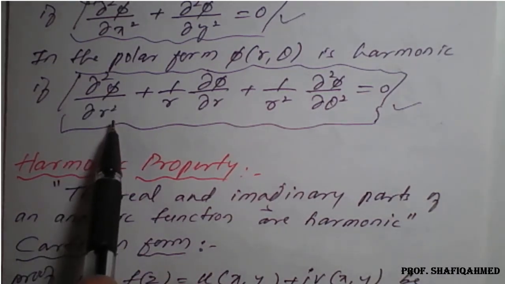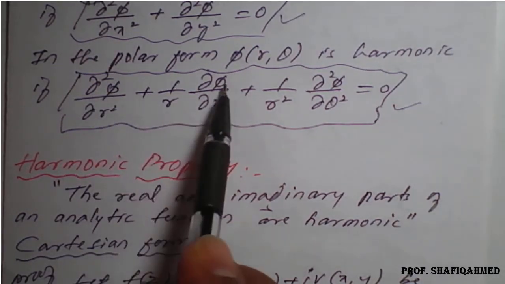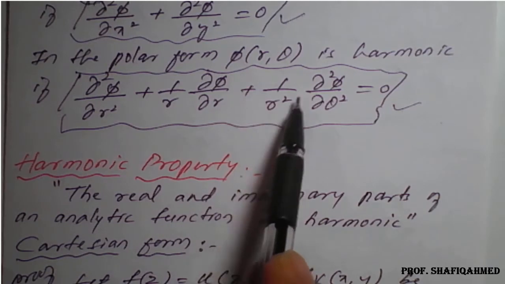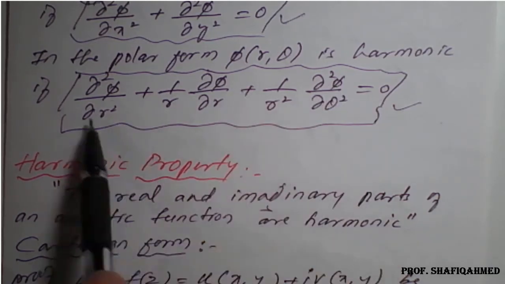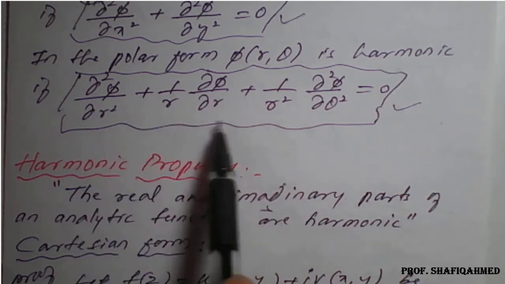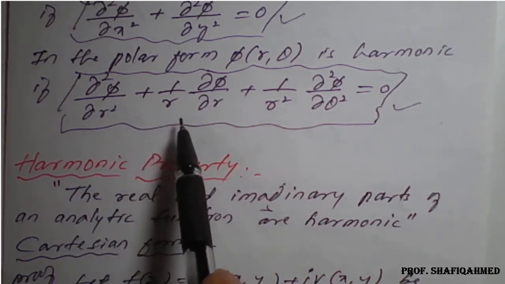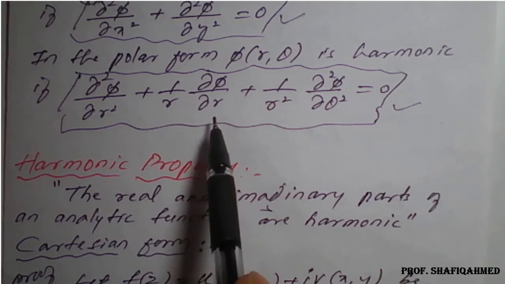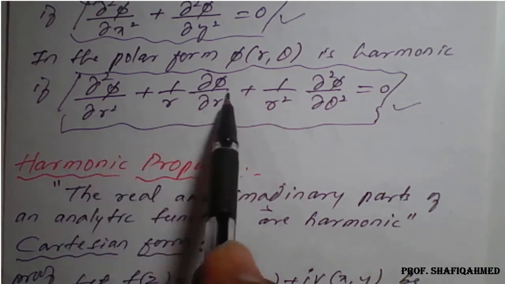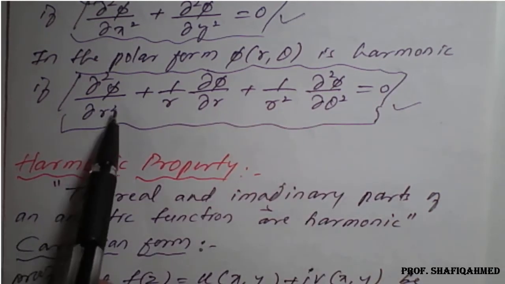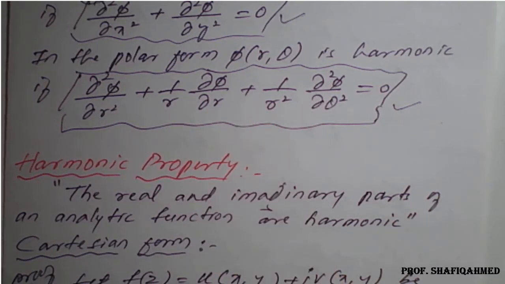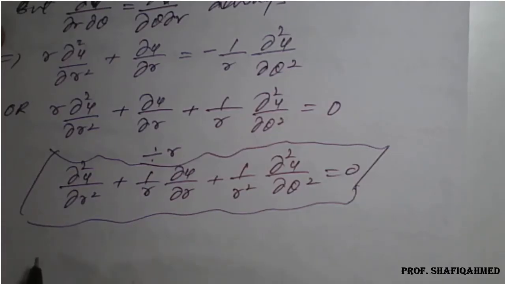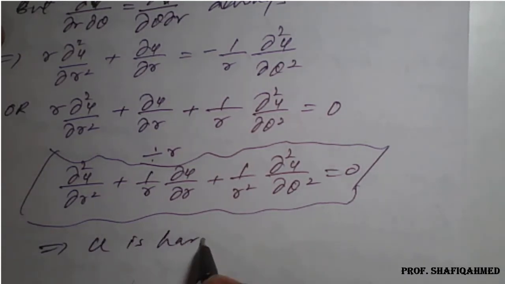∂²φ/∂r² plus 1/r ∂φ/∂r plus 1/r² ∂²φ/∂θ² equal to 0. This is the Laplace equation in polar form, which is harmonic. So we got it in terms of u now. If it is u in terms of φ, then φ is harmonic. So we can write that u is harmonic, which implies u is harmonic.